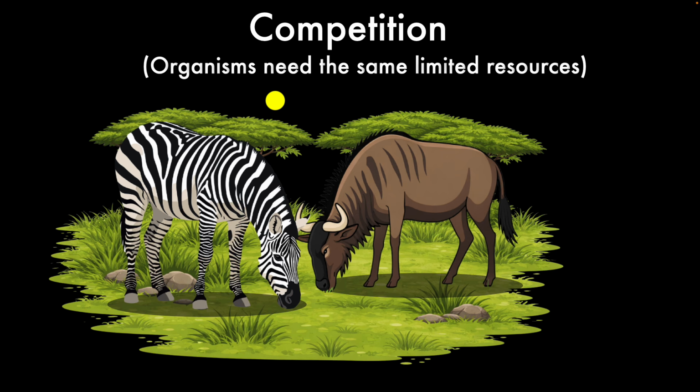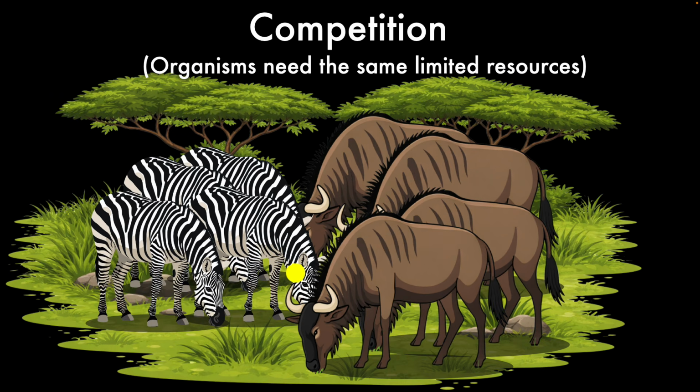So competition happens when organisms need the same limited resource. For example, on the savanna, the zebras and the wildebeest both feed on grasses. Now, if many animals are grazing in the same area, there may not be enough grass for all of them. That is competition. Notice that competition does not necessarily mean fighting.